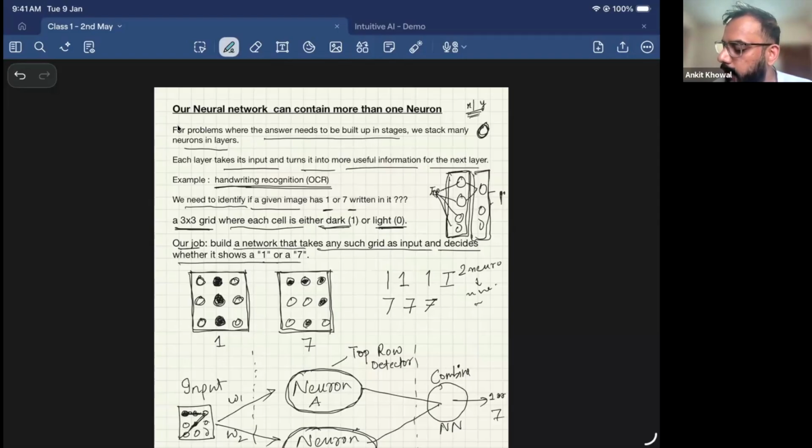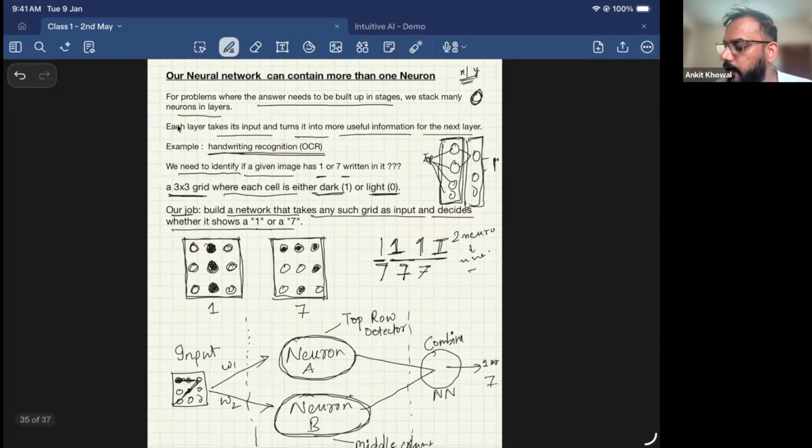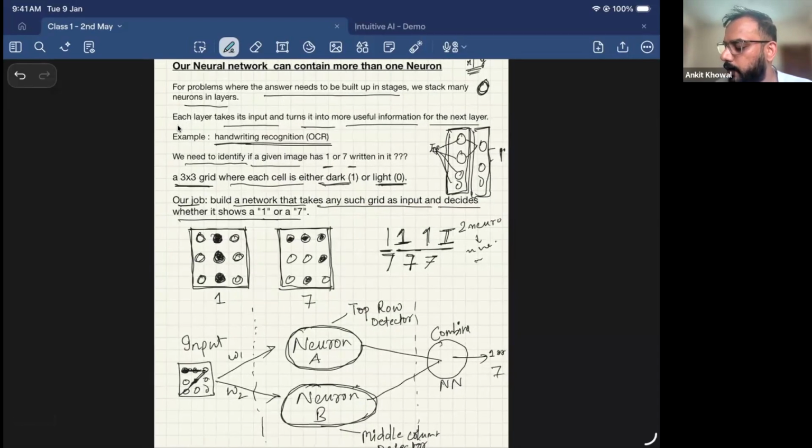Now, why is it a difficult problem? Because 1 can be written in multiple ways. You can write 1 like this, you can write 1 like this, you can write it like this. In some languages, in Roman numerals, you can write all of this. While I gave you a simple problem to detect 1, it has to be smart enough to identify all of them as 1. Again, 7 can be written like this or like this. That is why it's a hard problem to solve, and you have to figure out from these pixels itself what is written in it. So we can't use a single neuron over here, but we will take a multi-neuron approach.